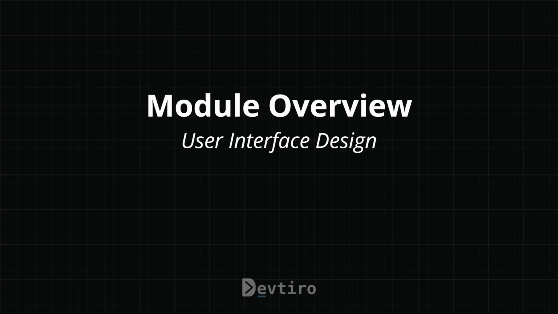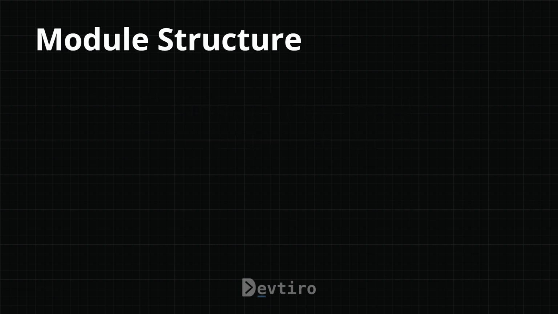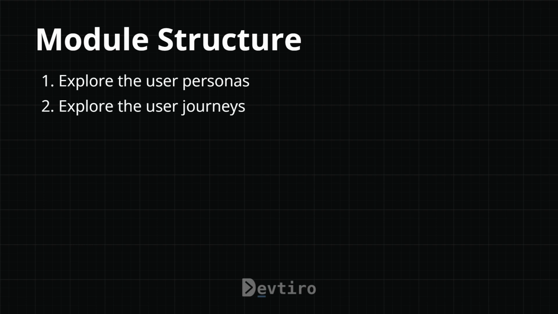In this module, we'll create an initial user interface design for our event ticket platform. We'll do this by looking to understand our users, their needs, and how they'll interact with our system. The module is structured as follows. We'll start by exploring the user personas. We'll then explore the user journeys, and then we'll design the user interface.